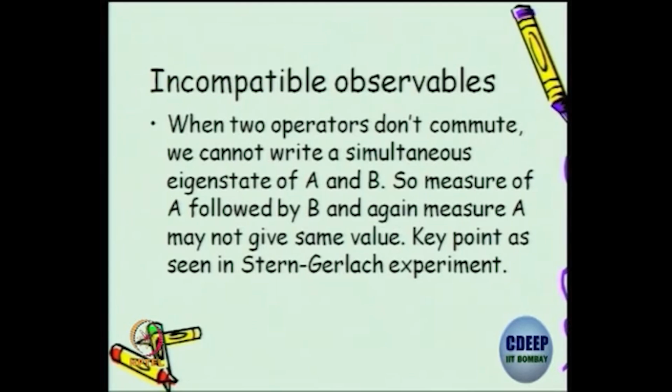This is the key point which plays a very crucial role in the Stern-Gerlach experiment. How many of you know about the Stern-Gerlach experiment, where they put spins through a magnetic field? This will be one of the themes which we'll work on in some of the following lectures.